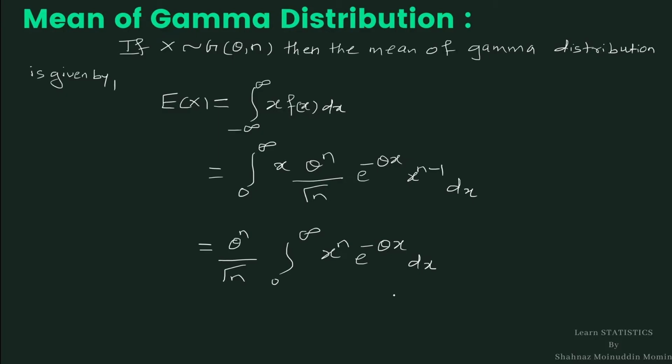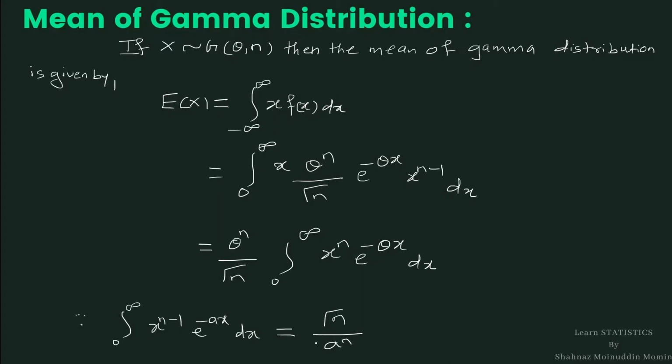By using gamma integral, I will write again: integration 0 to infinity x raised to n minus 1 e raised to minus ax dx. This is a gamma integral and its value is gamma n upon a raised to n.